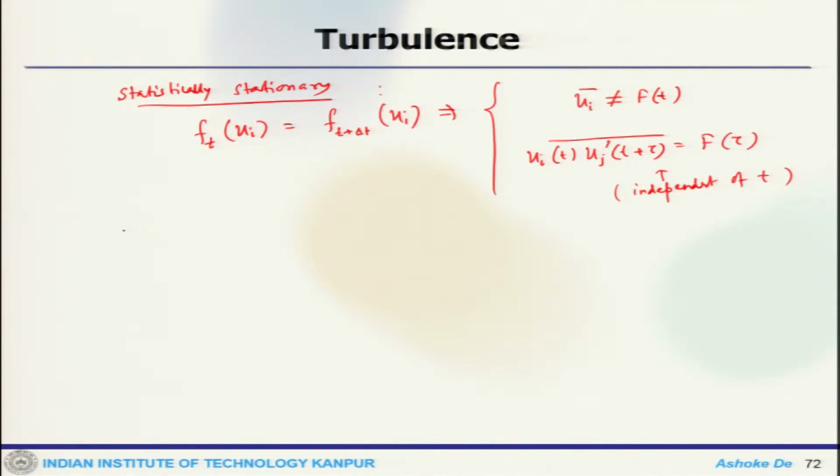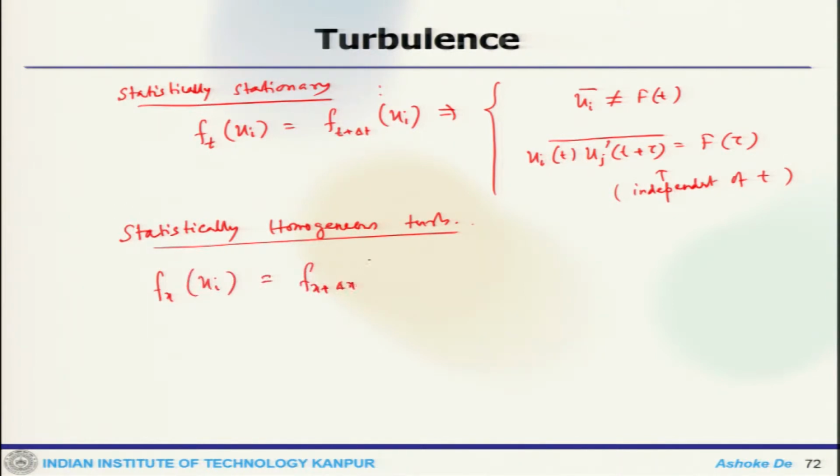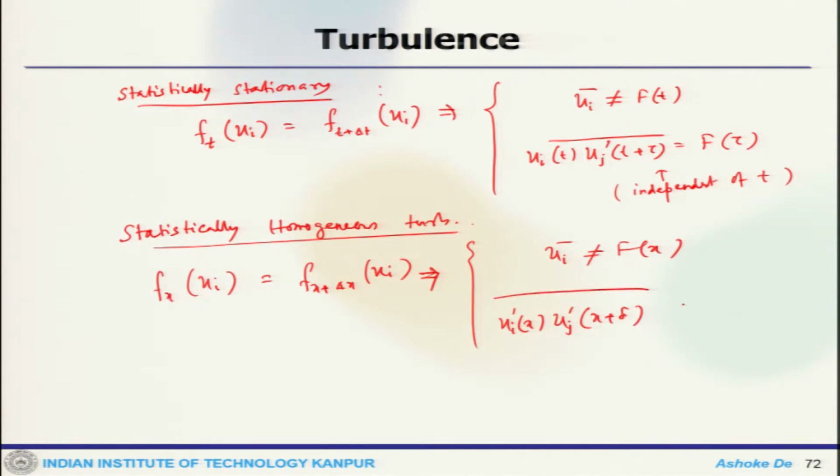Now for statistically homogeneous turbulence, we can write f(x plus delta x, u_i) equals f(x, u_i), so the mean u_i is no longer a function of space, and u_i prime(x) u_j prime(x plus delta) is a function of delta, which is also independent of x.